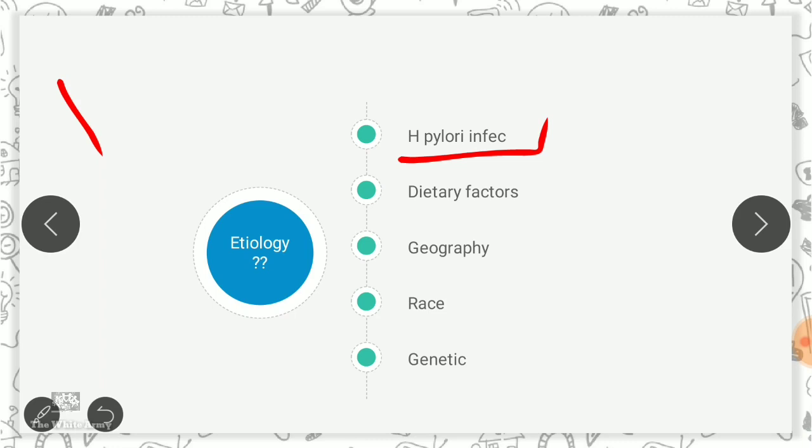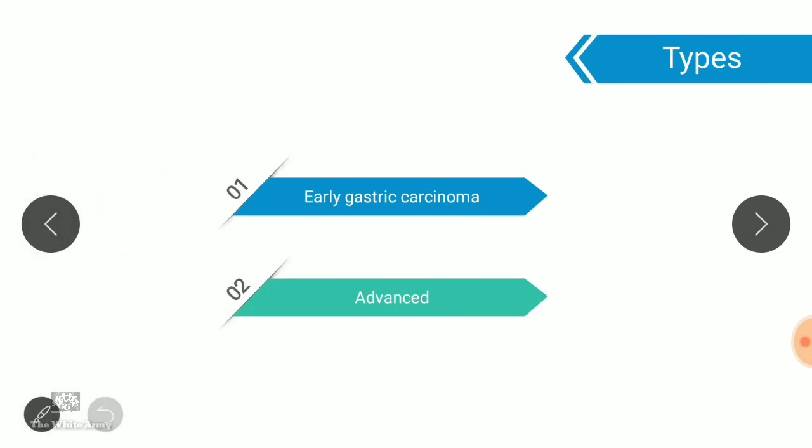And also there are endogenous factors favoring nitrate converting bacteria, like decreased gastric acidity or gastritis, which may favor the growth of these nitrate converting bacteria, and therefore they make it more favorable for the carcinoma to occur.